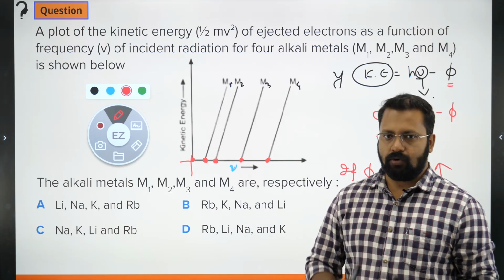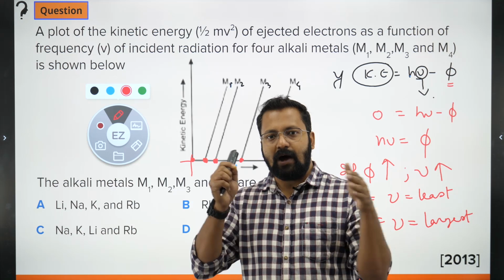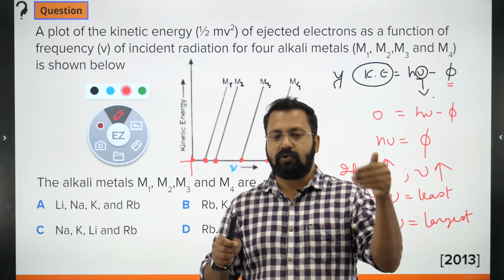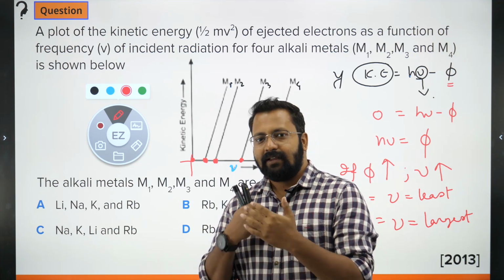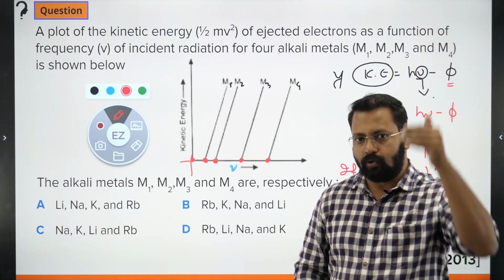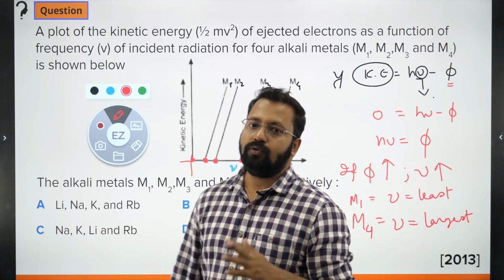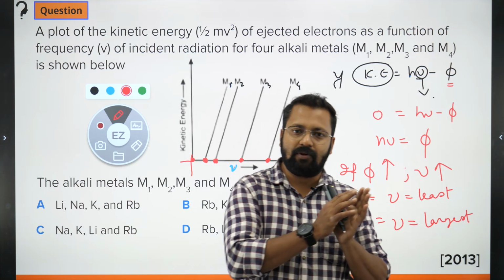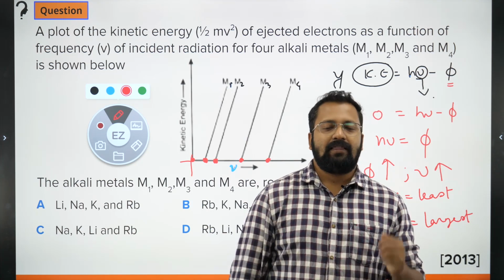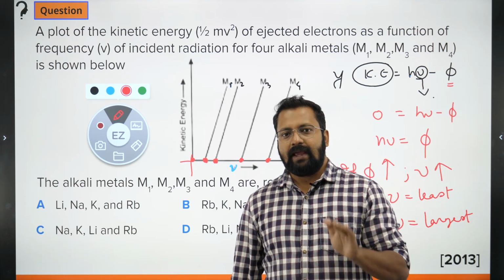The size increases downwards. If I look at the force that the outermost electron perceives due to the nucleus, then the force will decrease as we go down the group, and so the tendency to remove the electrons will increase. And that is what you know from the concept of ionization energy, that the tendency to remove electrons as we go down the group increases.